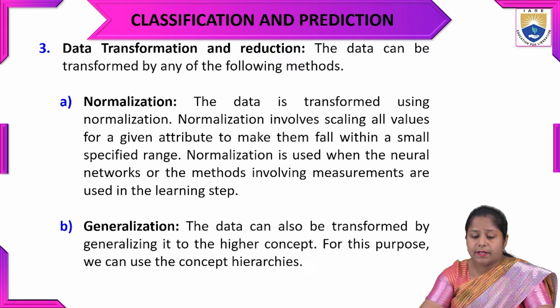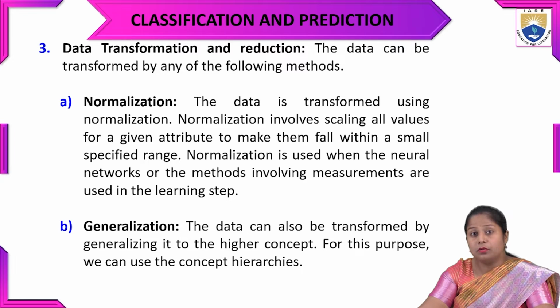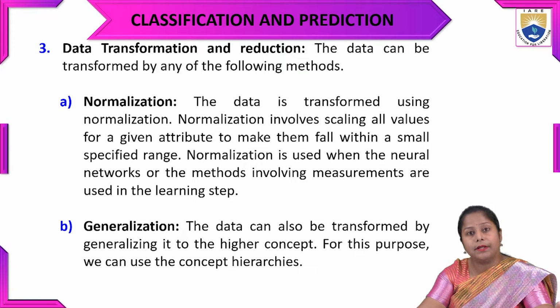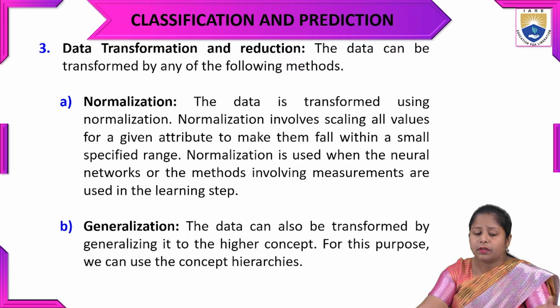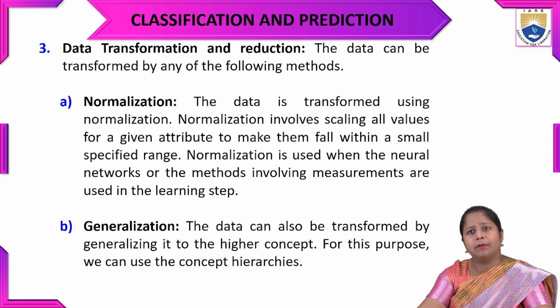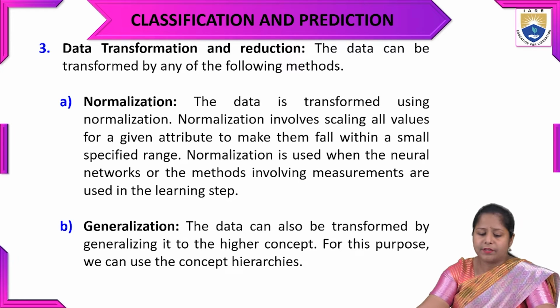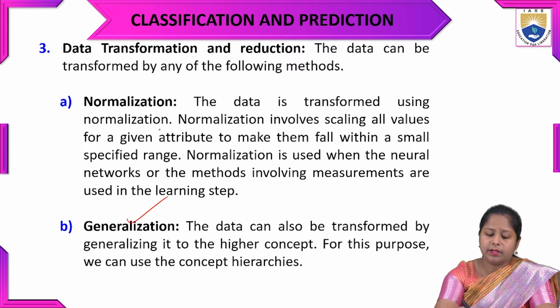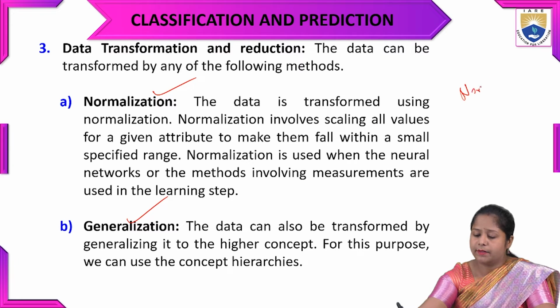Data transformation and reduction. Third, in pre-processing we have to do the reduction of data, and we also have to change the format of the data. In that process there will be two methods. First will be normalization, second will be generalization. These are very important techniques actually.